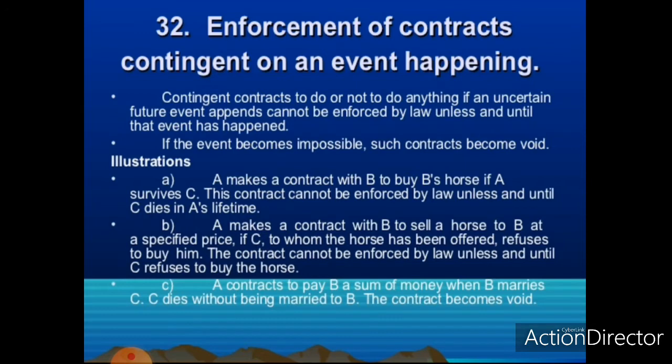So the first rule is enforcement of contracts contingent on an event happening. This rule is explained under section 32 of the Indian Contract Act. This section says that contingent contracts depending on the happening of an uncertain future event cannot be enforced until the future event has happened. That means if an uncertain future event has not happened, there is no need for discharging the contract. For example, X agreed to pay Y a certain amount of money when Y marries Z, but Z married D. X is not bound to pay money to Y because Y has not married Z.